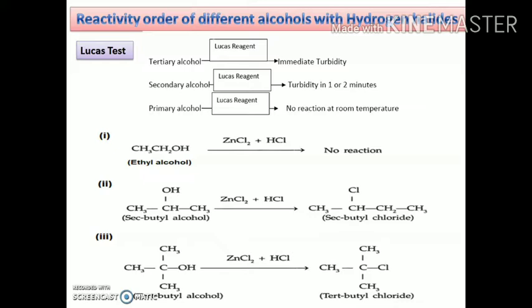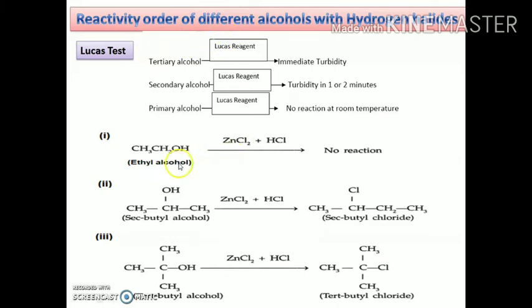It means this test helps us to distinguish between tertiary, secondary and primary alcohols. If the alcohol is tertiary, the turbidity appears immediately due to the formation of the chloride, compared to the secondary alcohol, in which the turbidity appears after 1 or 2 minutes, and in the case of primary alcohols, the turbidity appears only after heating. These are some examples.